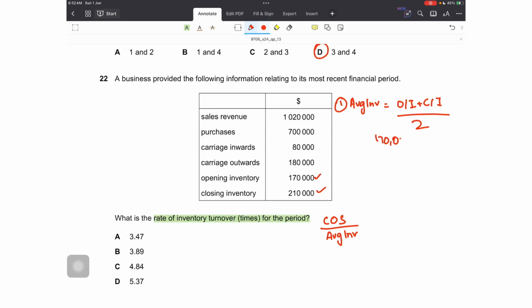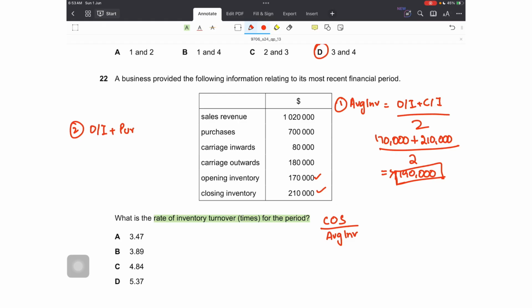So opening is 170,000, closing is 210,000, divided by 2. So average inventory would be 190,000. Then second is cost of sales. We aren't given cost of sales, but we can find out. Cost of sales is opening inventory plus purchases. If there are any purchases returns, they are subtracted, but they aren't part of the information given.